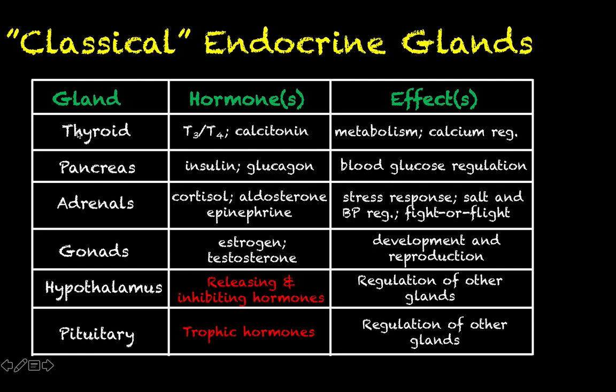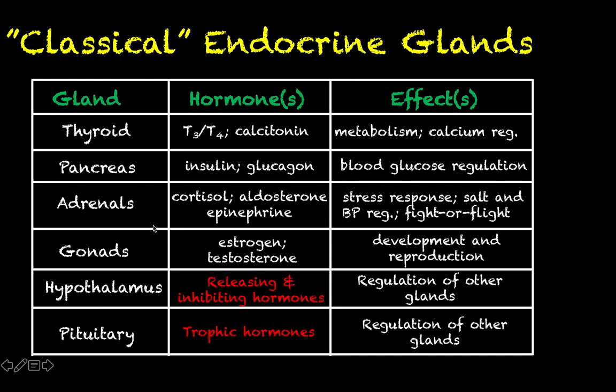So the thyroid produces a few different hormones. Thyroid hormone, T3 and T4, has a major effect on our cell metabolism. Calcitonin, another hormone that is produced by the thyroid, helps to manage calcium regulation. We will talk about both types of hormones in the future. The pancreas, I'm sure you're already aware, produces insulin and glucagon, which aid in blood glucose homeostasis.